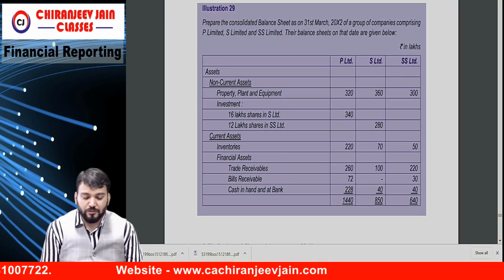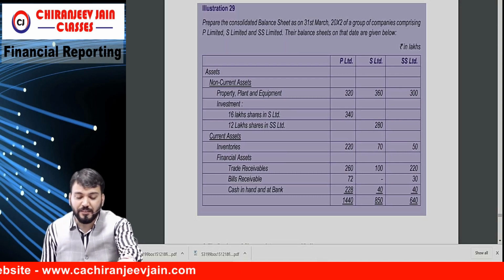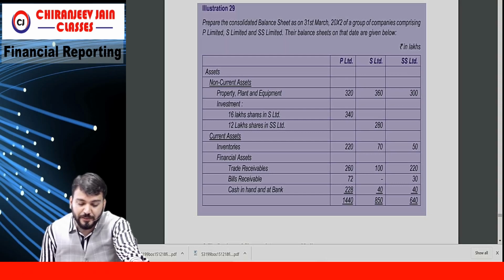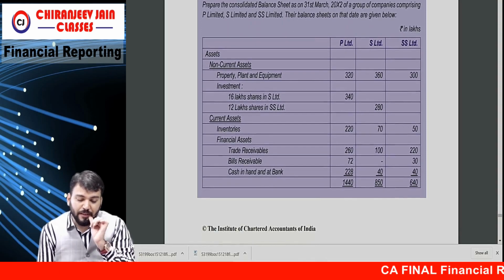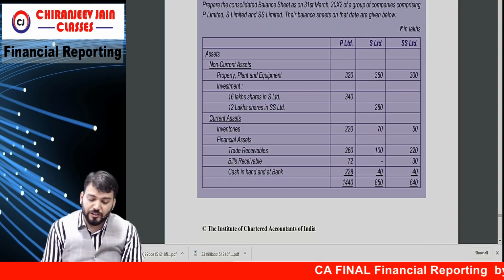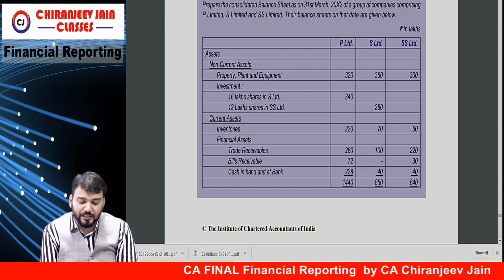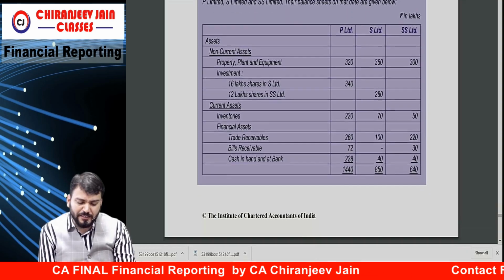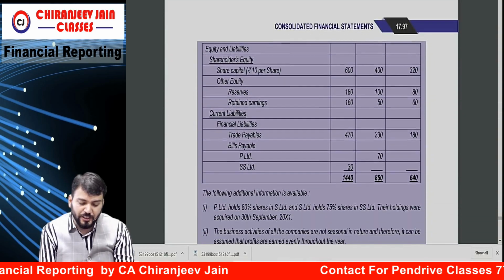Chalo. Illustration number 29 of Institute Study Material. Prepare the consolidated balance sheet as on 31st March 2002 of group company comprising P Limited, S Limited, SS Limited. Their balance sheet is given below. You can see investment is what? P Limited invested 16 lakh shares in S Limited and 12 lakh shares in SS Limited, correct? Then they have given current asset, inventory, financial asset, equity share capital, etc.